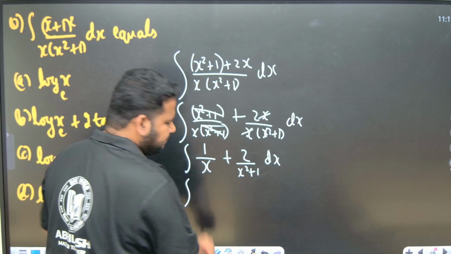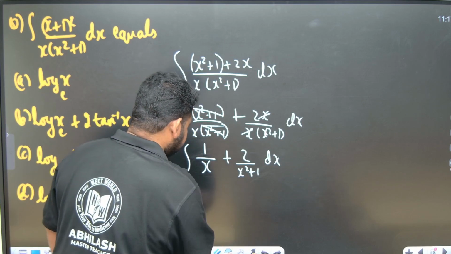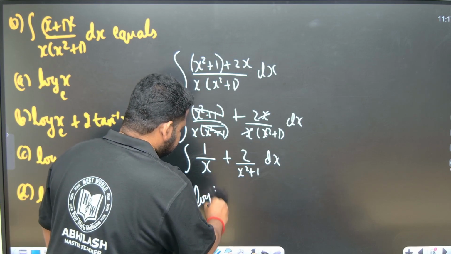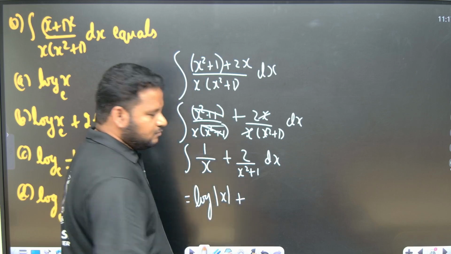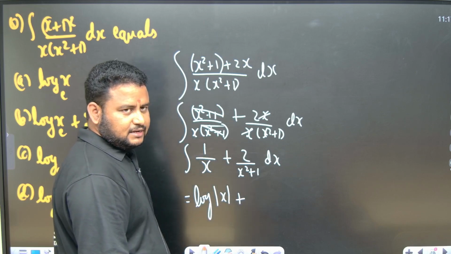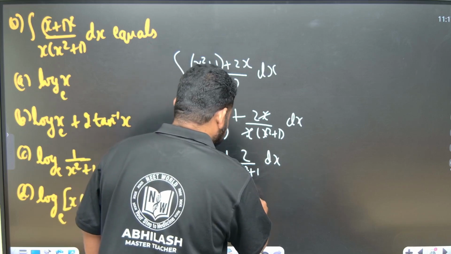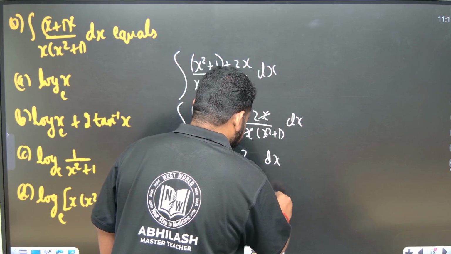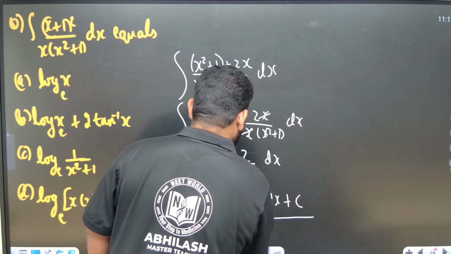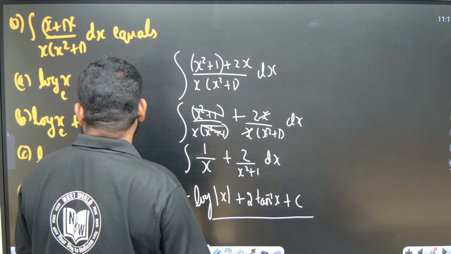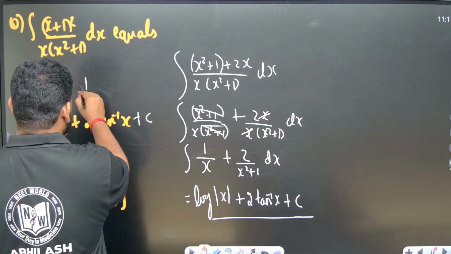So integral of 1 by x is nothing but what, friends? Integral of 1 by x is nothing but log of mod x. This will be log mod x plus 2 times integral of 1 by x square plus 1, that is 1 by 1 plus x square, and this will be tan inverse of x. So log of mod x plus 2 times tan inverse of x plus c. This is the answer to this question. So what is the answer, friends? Here we have to write plus c everywhere because it is indefinite integration.